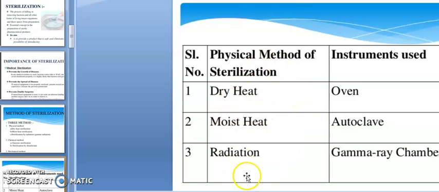See, these three come under physical methods of sterilization. Dry heat sterilization: for performing dry heat sterilization, we use the instrument called an oven. For performing moist heat sterilization, we use an autoclave. For radiation, we use gamma rays.